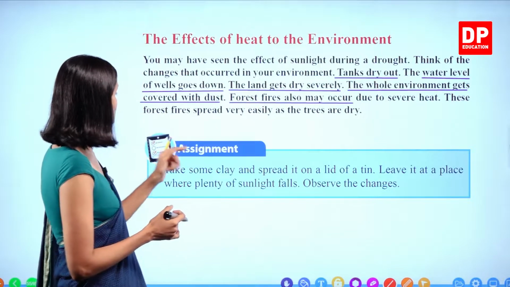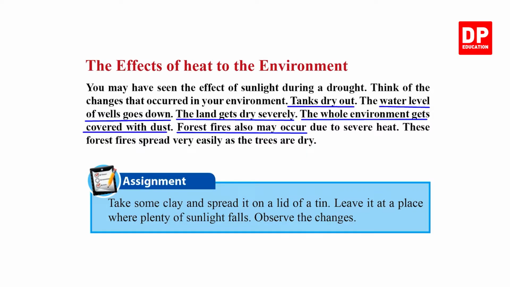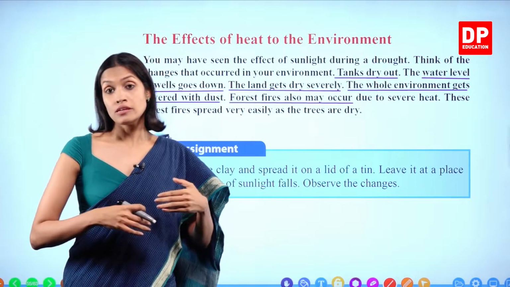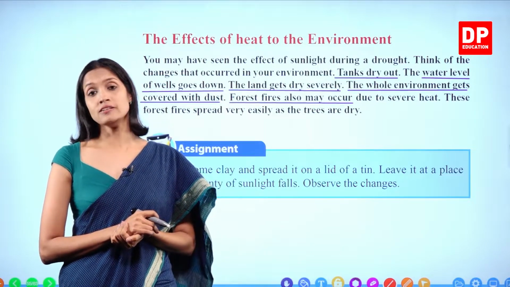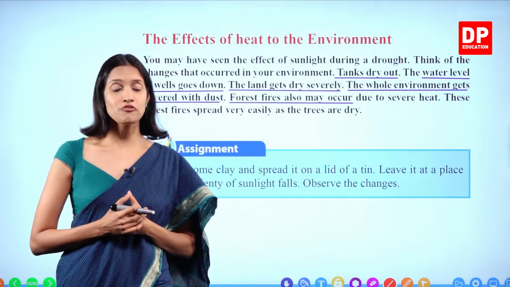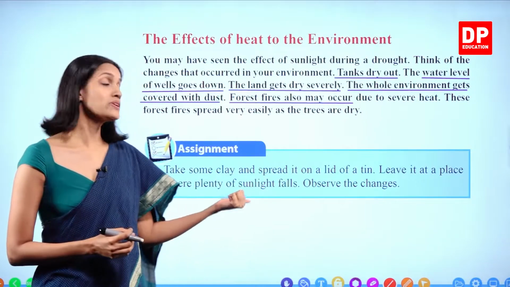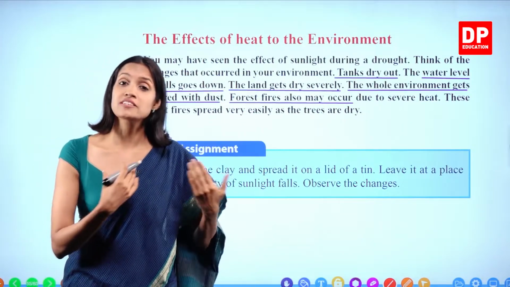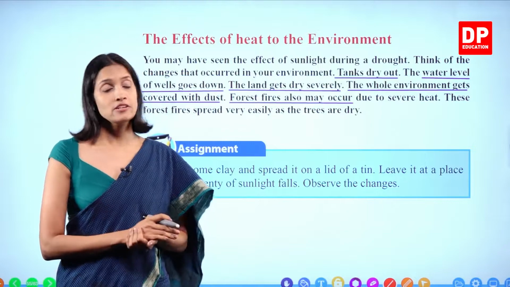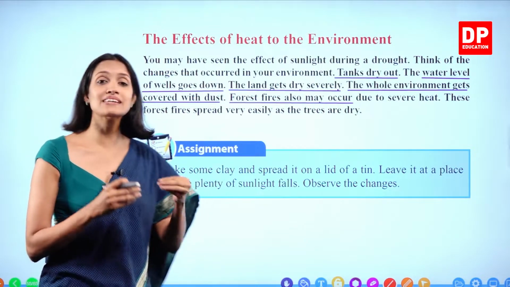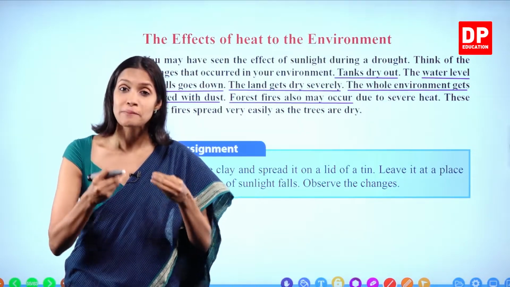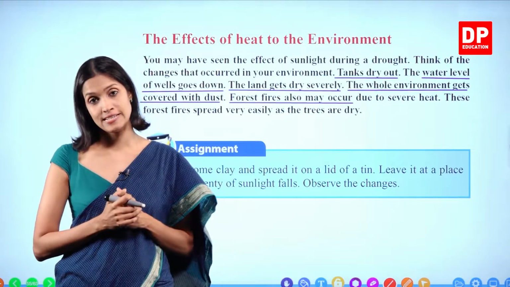Okay, we have a small assignment to do. Take some clay and spread it on the lid of a tin. Leave it at a place where plenty of sunlight falls. Observe the changes. Right? So when it comes to soil, in the other lessons you are going to learn that soil has 3 different types of particles. Now there's a type of soil called clay soil. When you consider clay, these clay particles have a special ability to retain water.